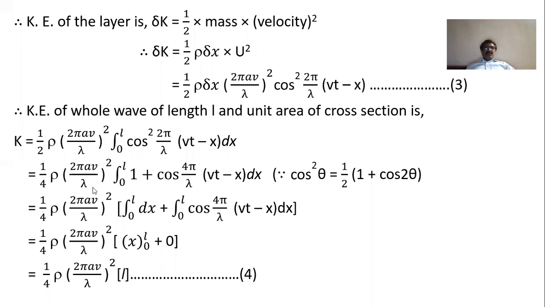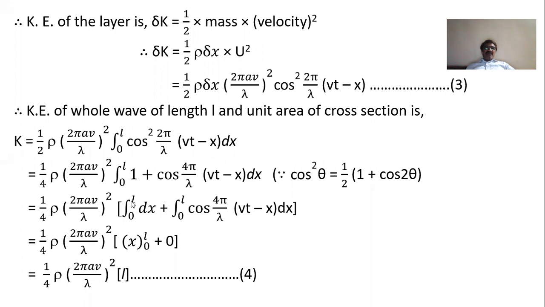Okay, so now we cannot integrate this function directly, but we have the trigonometric formula that cos square theta is equal to half in bracket 1 plus cos 2 theta. If we substitute here, we take 1 by 2 out of the integration, so here it will be 1 by 4 rho, this quantity as it is, and here it is 1 plus cos of 2 into 2 pi, that is 4 pi by lambda (vt minus x) dx. So here, the whole dx.